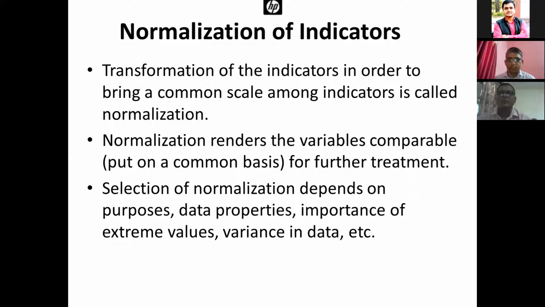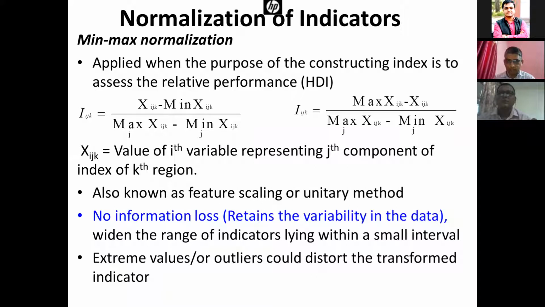Selection of normalization depends on the purpose for which we are constructing the index, and on data properties, that is, the nature of the data. I will come to that one by one. Importance of extreme values: if we give importance to extreme values, then the method will be different, and if the purpose is to exclude extreme values, the method will be different. Variance in the data also determines the method of normalization. There are 5 methods of normalization.